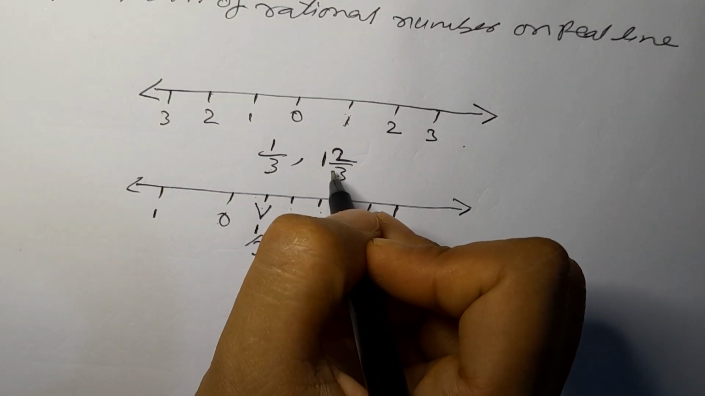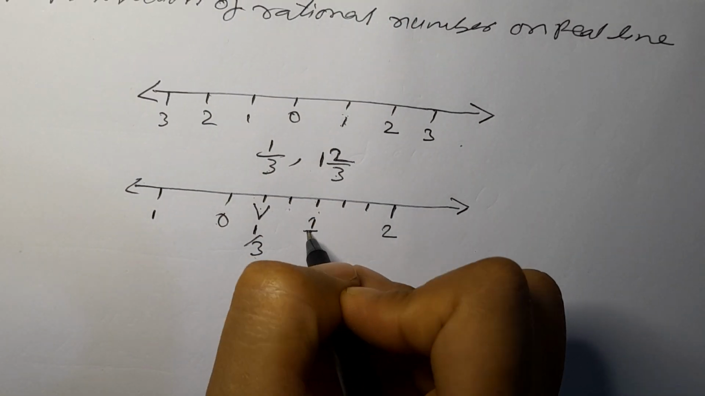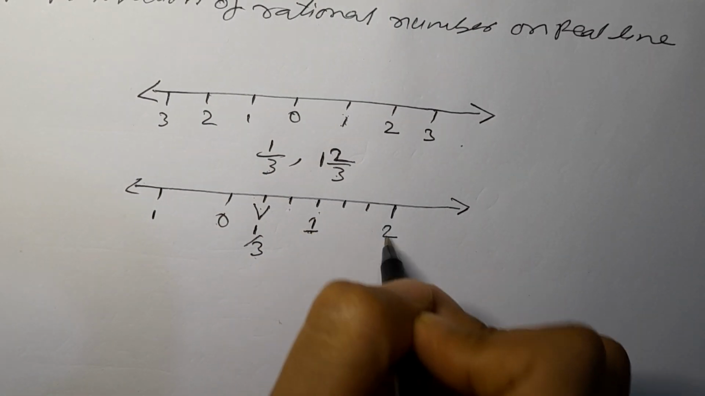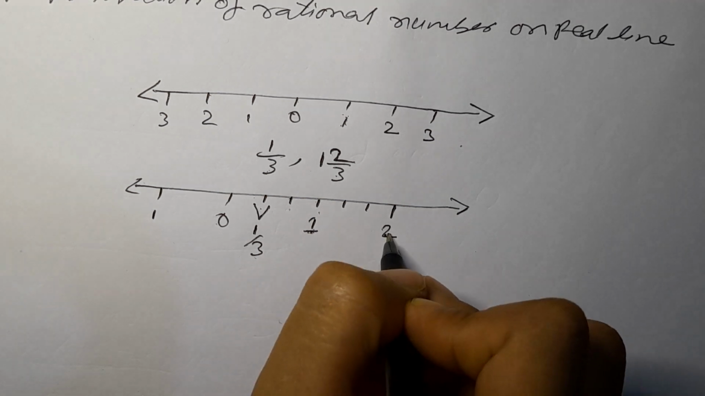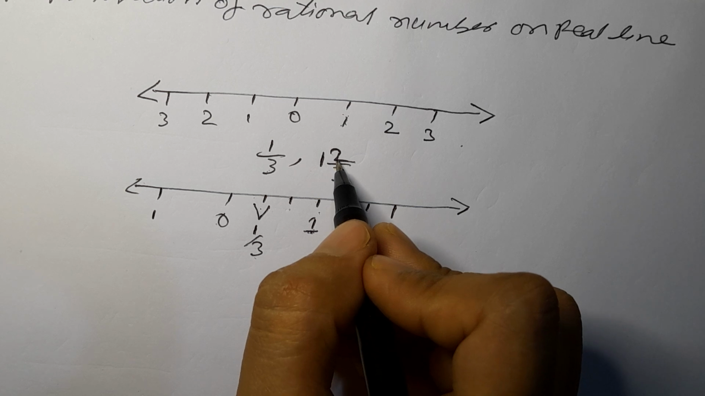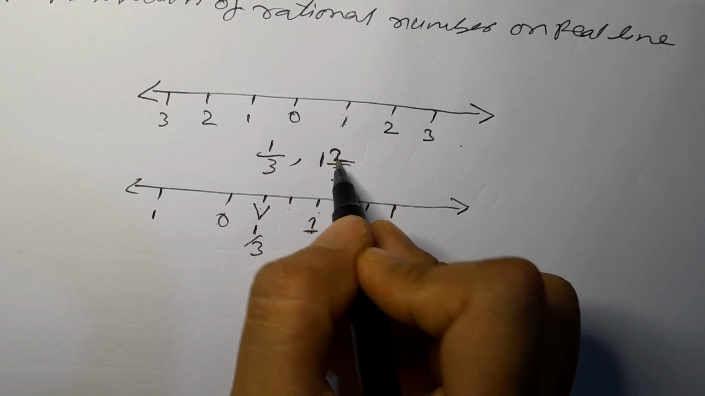After 1, this is now 2 by 3. 1 is here, so it lies between 1 and 2. If it is 1 by 2, it will also lie between 0 and 1. Now here, what is at the top? It is 2.